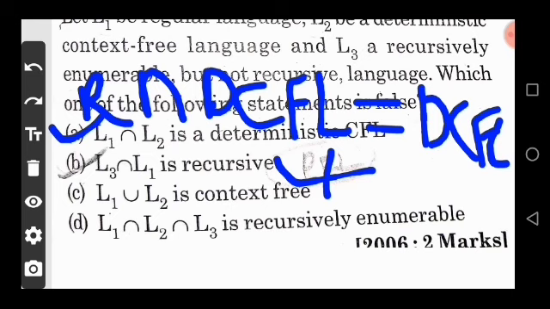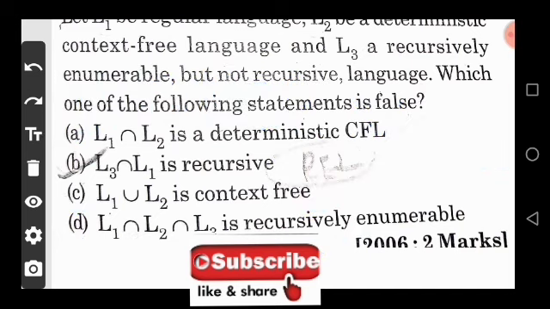Now option C, L1 union L2 is context free language. So it is also true. L1 intersection L2 intersection L3 is recursively enumerable. So this is also a correct option. So we found only one false statement. Option B is the correct answer. Now move on to the next question.